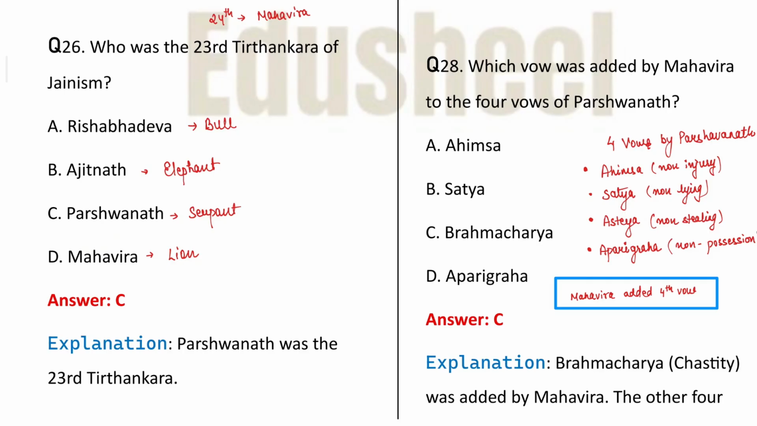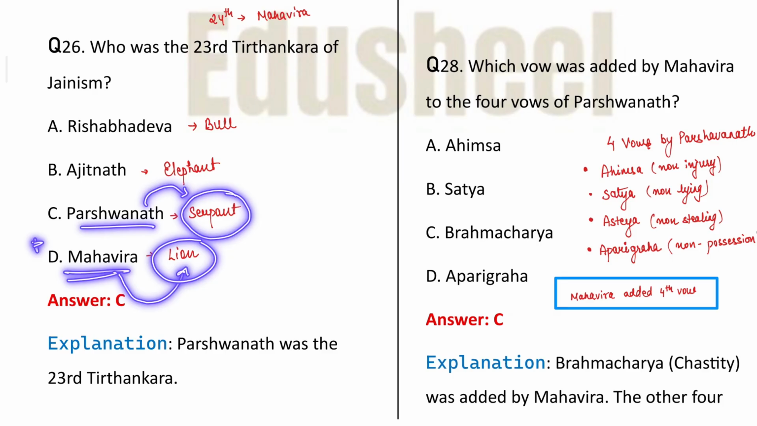Now, another important point जहाँ से questions आ सकते हैं is the symbol associated with the specific Tirthankar. Rishabhdev was associated with the symbol of bull. Ajitnath was associated with the symbol of elephant. Parshavnath was associated with the symbol of serpent. Mahavir was associated with lion.